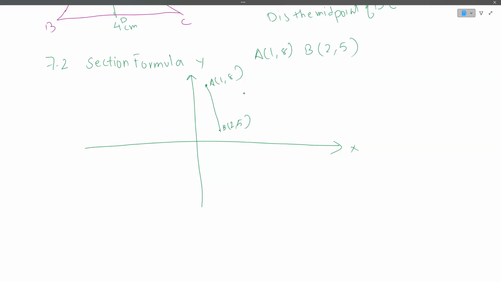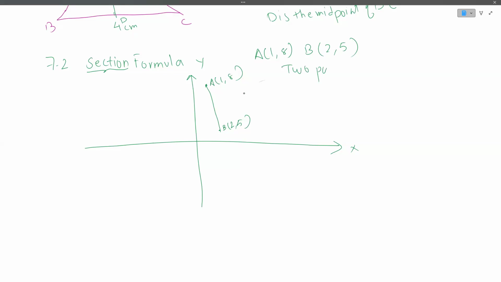Now, over this line, we are going to discuss something called section formula. What section formula basically talks about is that this particular line that is joined between 2 points A and B, the basic situation is always going to be about 2 points.